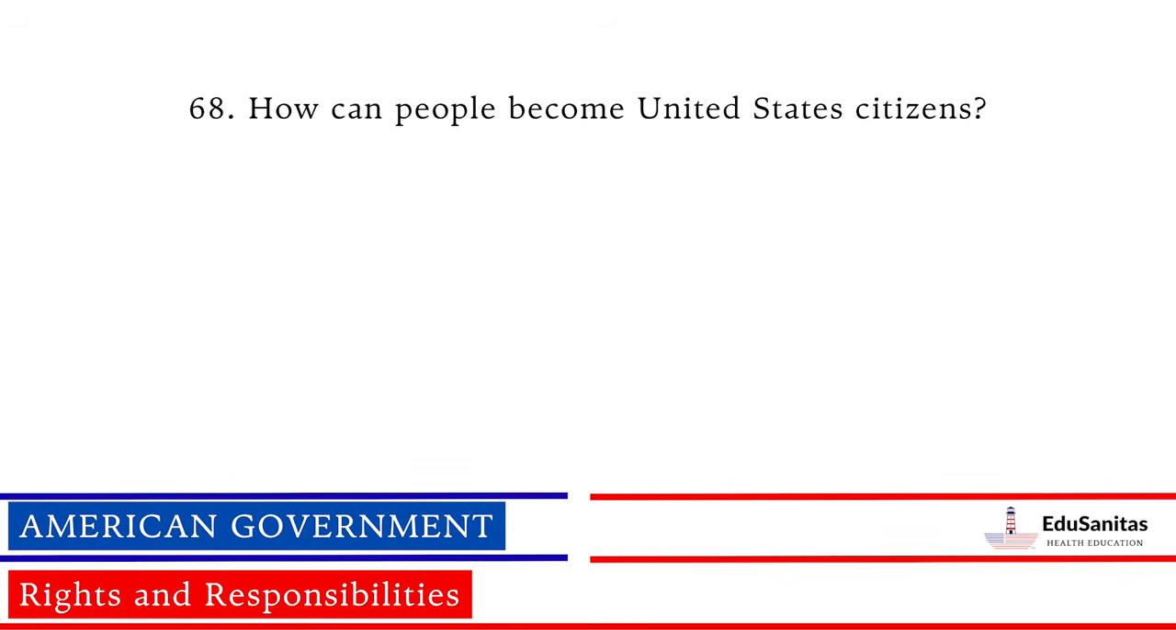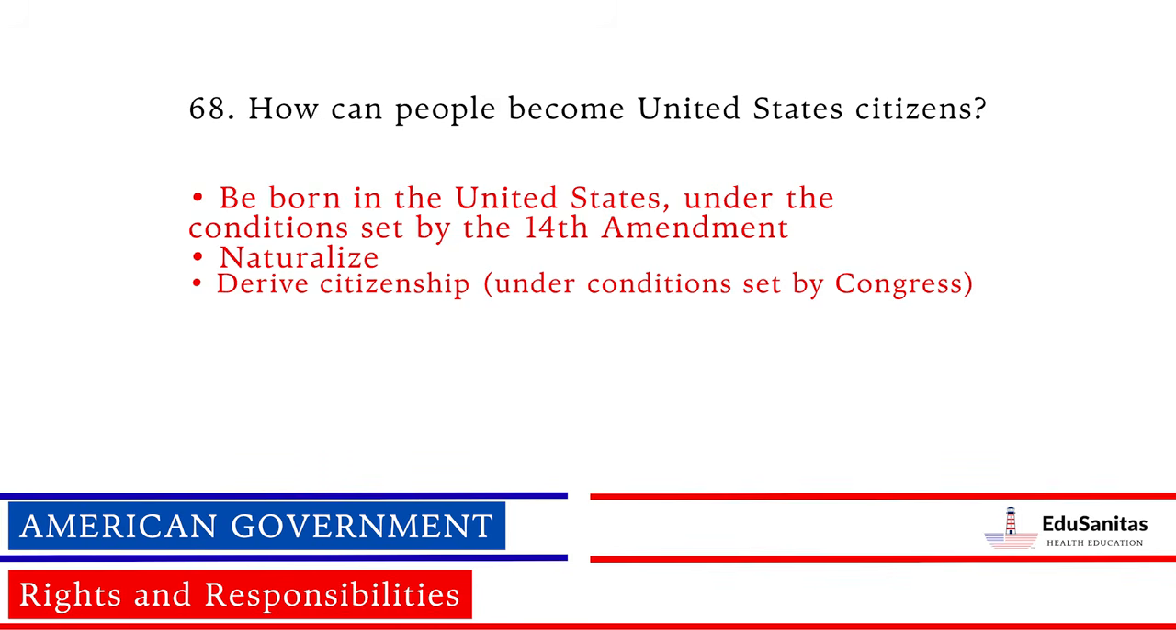How can people become United States citizens? Be born in the United States under the conditions set by the 14th Amendment, naturalize, derive citizenship under conditions set by Congress.